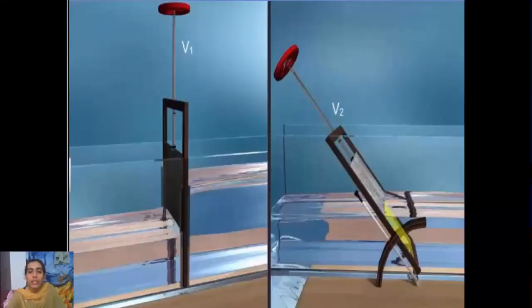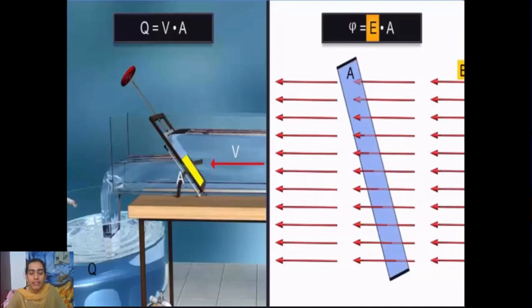Now, how do we draw an analogy between this concept and what we are learning, that is electric flux, right? So let us see how we can compare this situation with that of electric flux. In this example, the water which is flowing through the channel depends upon two different terms. One is the velocity with which it is passing, and the other is the area of the window, right?